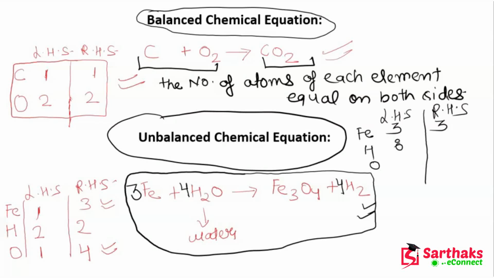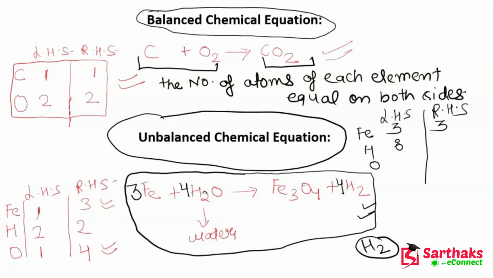Now you might be wondering, sir, how can it be 8? I will tell you later. But for now, you can just understand that hydrogen is H2, so there are two atoms of hydrogen. When these two atoms are multiplied by this 4, it becomes 8 atoms. So that's why I wrote 8 here.